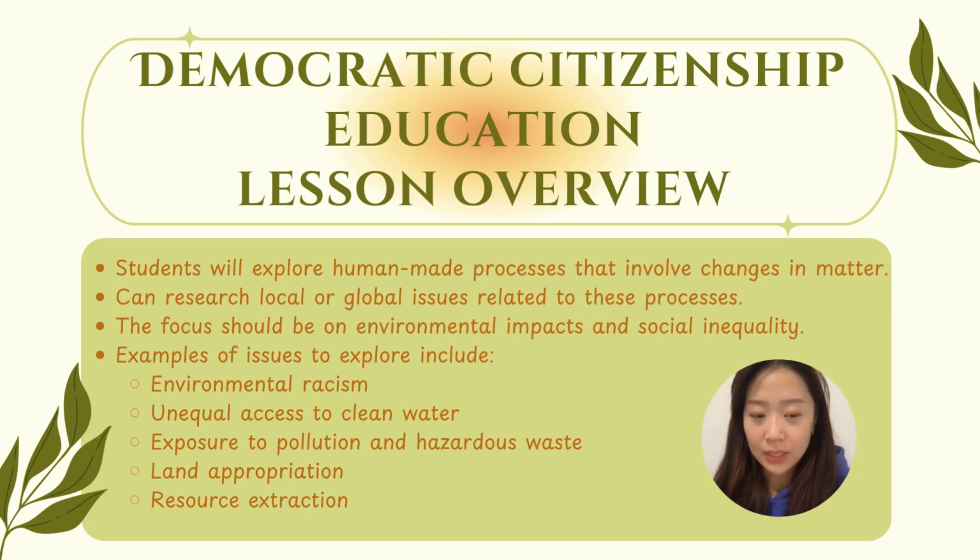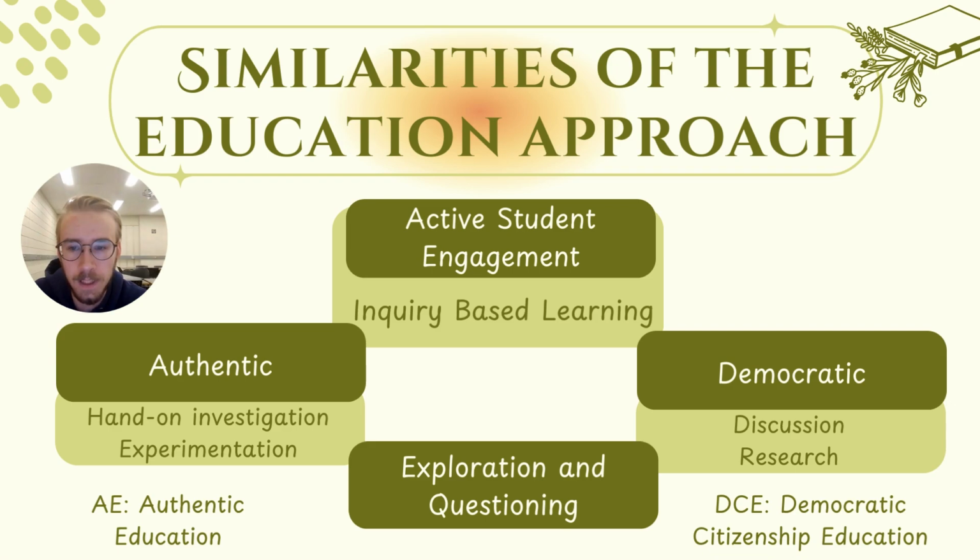Students can research smaller topics and issues related to the community, or they can explore global issues and larger structures as well. Students should focus on environmental impacts caused by human-made processes and how these impacts contribute to social inequality. Some examples of social inequality are environmental racism, unequal access to clean water, exposure to pollution, hazardous waste, land appropriation, and resource extraction.